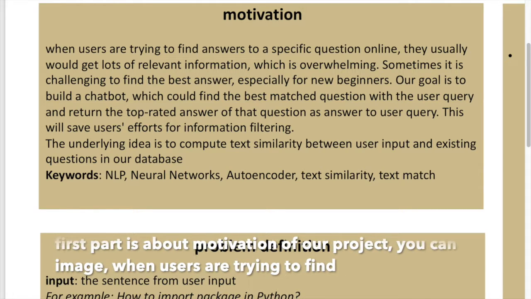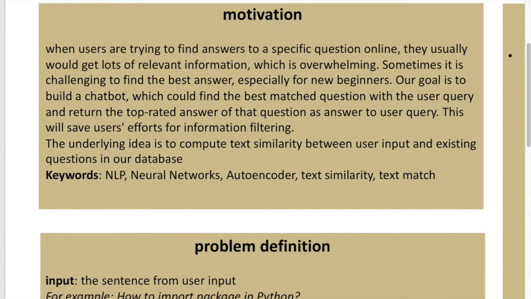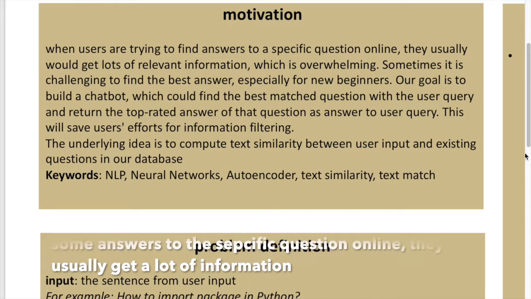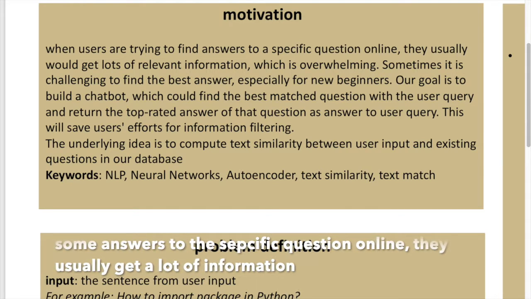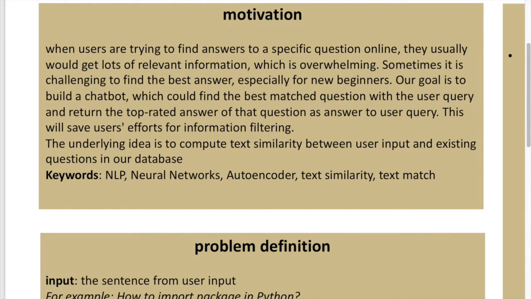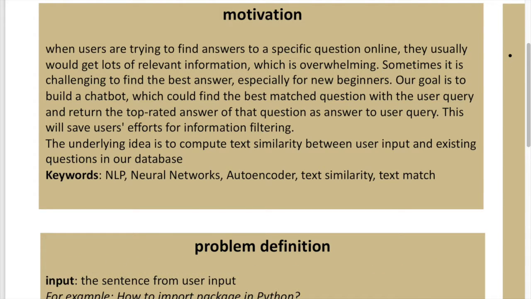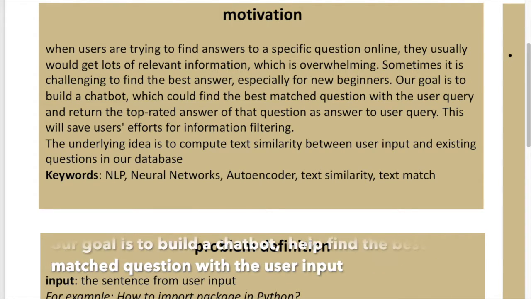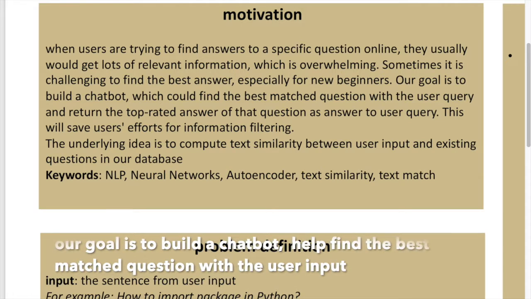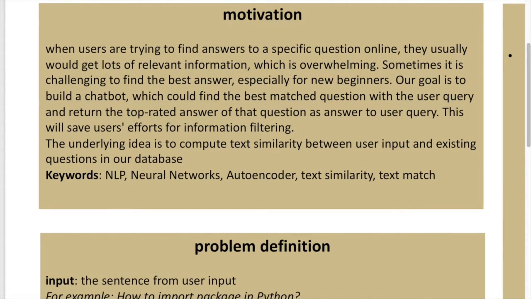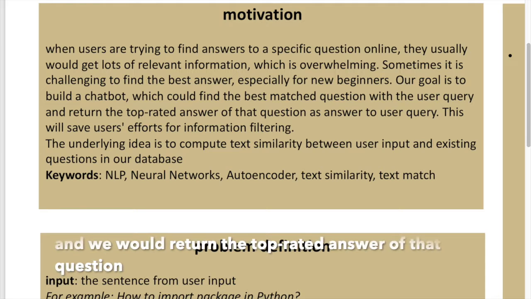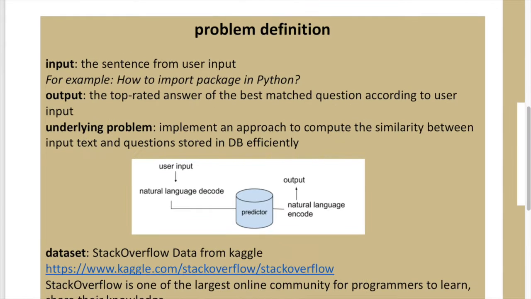You can imagine when users are trying to find answers to a specific question online, they usually get a lot of information, and it's difficult to find the best answer, especially for beginners. Our goal is to build a chatbot that will help find the best matched question with the user input, and we will return the top-rated answer of that question.